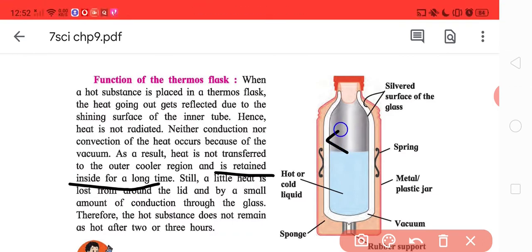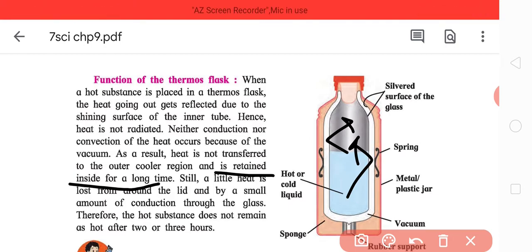Because the heat is being reflected, there's no conduction and no convection. Radiation is still there, and it stays hot or cool, whatever you want, for quite some time.